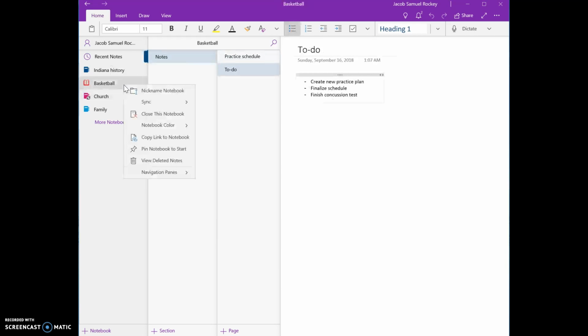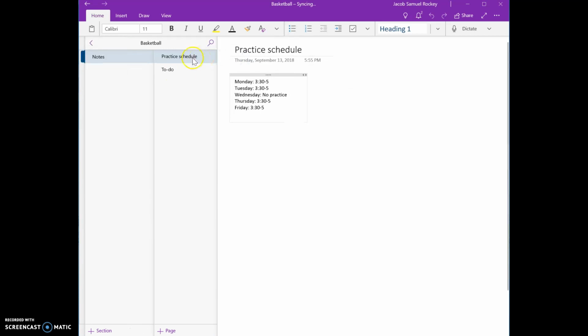Then basketball, I coach basketball at a local middle school, so I have 2 notes from here, just about our practice schedule times, and then a to-do list for me to do as coach coming up.